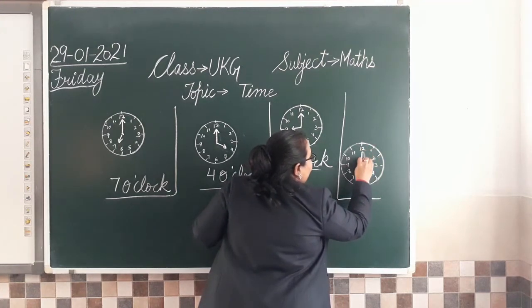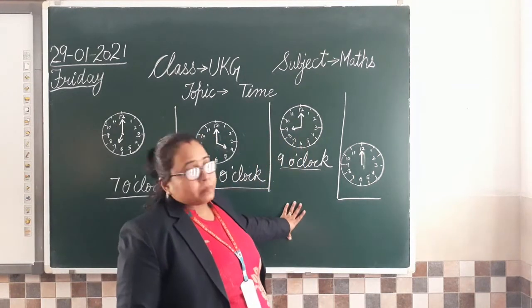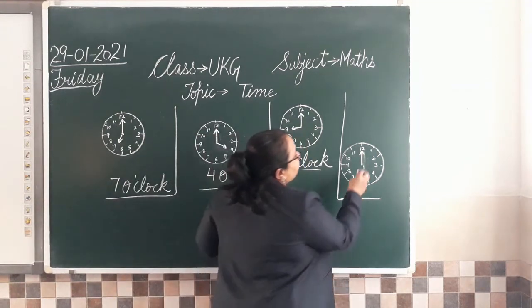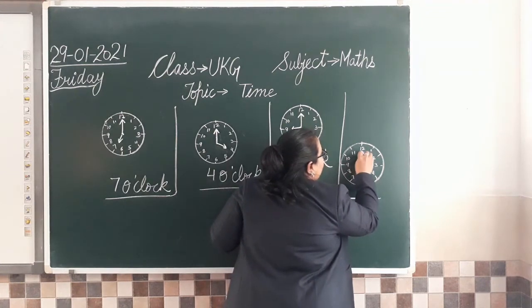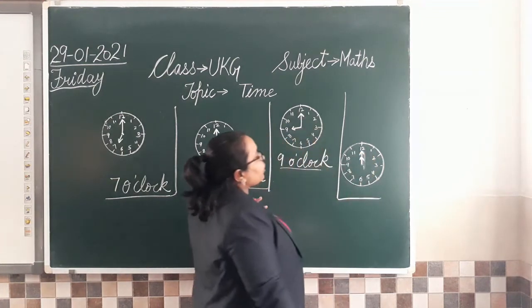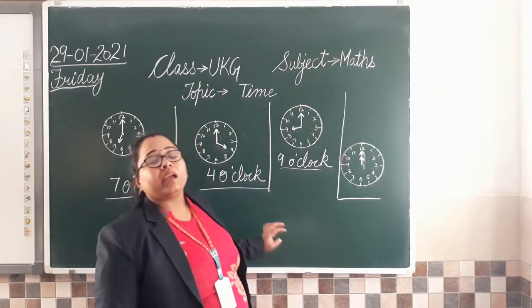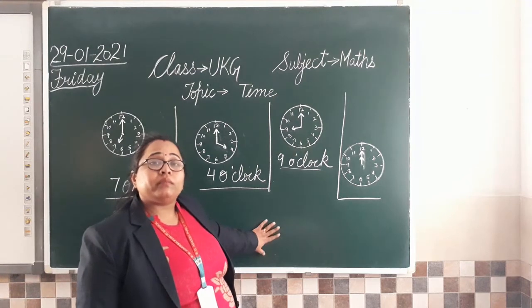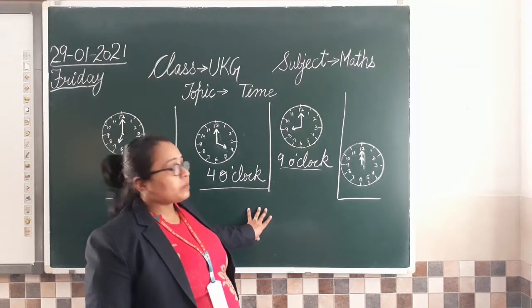So class, this is the long hand that is facing towards 12 o'clock, towards 12. अब इसी के नीचे आपको यहाँ पे शॉर्ट हैंड भी आ जाता है. तो कैन यू टेल मी जब दोनों ही निडल्स एक ही नंबर पे पॉइंट कर रही हैं, then what will be the time then? Can anyone guess it out?